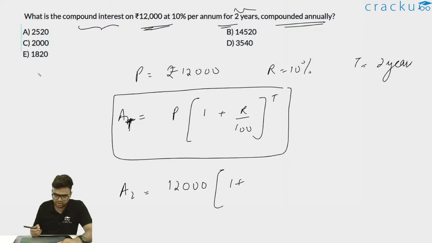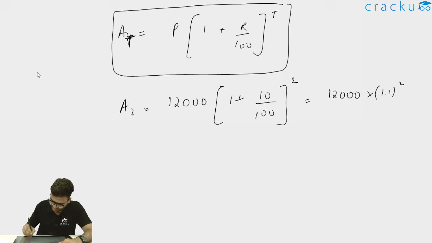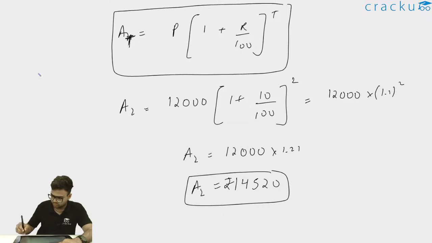1 plus, what is rate of interest? Rate of interest is 10%, so 10 divided by 100. And what is the time period? Time period is 2 years. So 1 plus 10 by 100 to the whole power 2. I can thus write 12,000 into 1.1 whole square, or A2 will be 12,000 into 1.21, or I can write A2 is equal to 14520. A2 is equal to 14520 rupees.